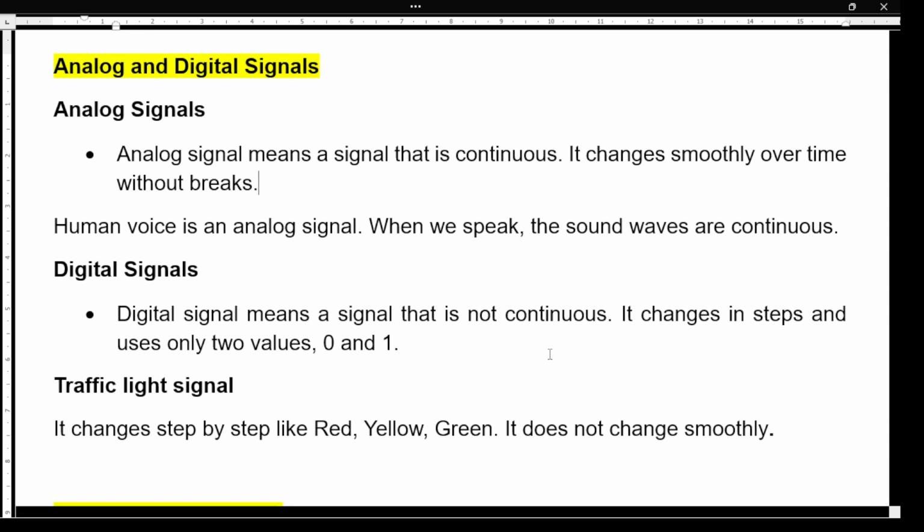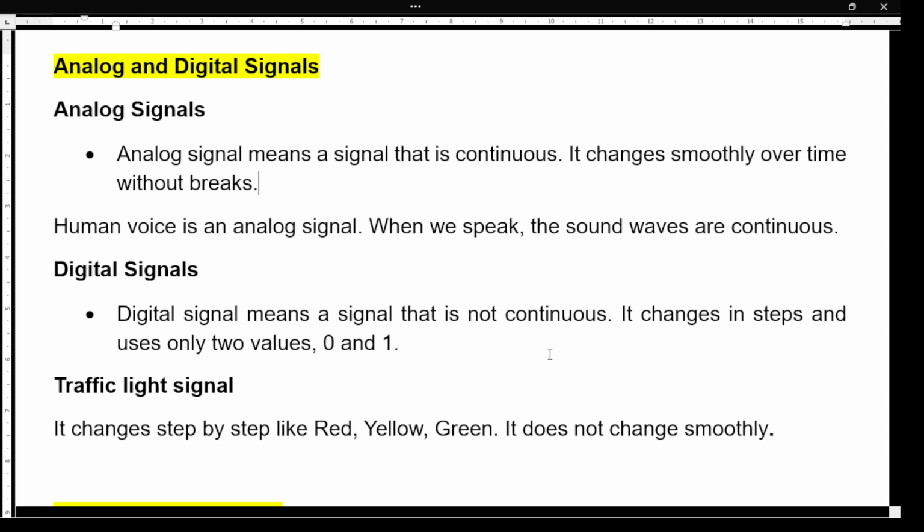In this video, we're going to see the topics analog digital signals, noiseless and noisy channels, bandwidth, throughput, and latency. So let us start with analog signal. Analog signal means the signal is continuous. It changes smoothly over the time without any breaks. So human voice is an example of analog signal. When we speak, the sound waves are continuous, right?